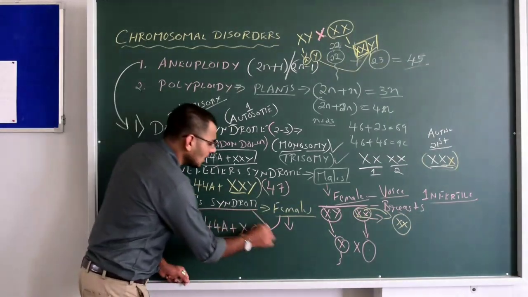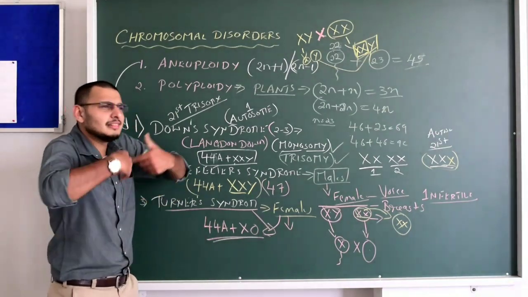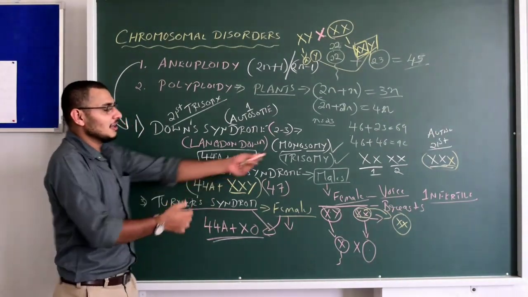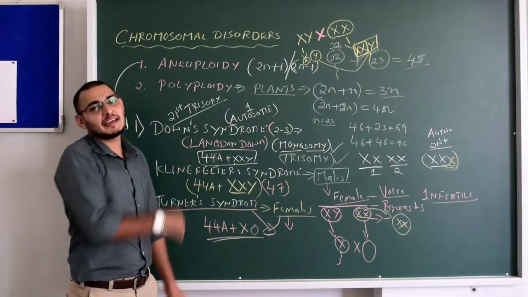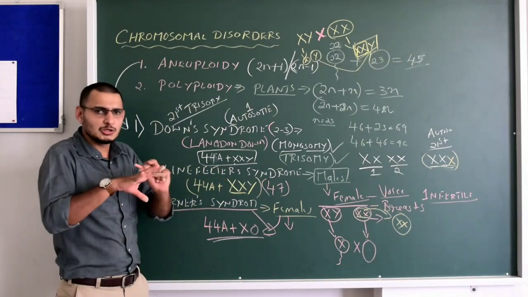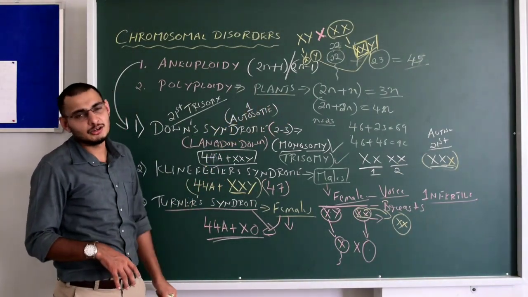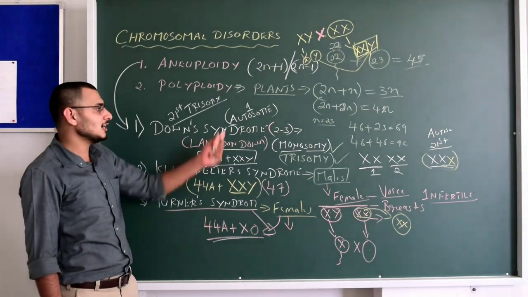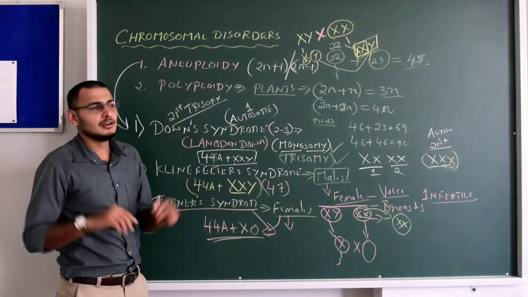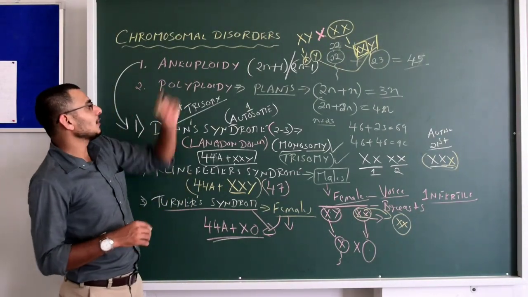That means they are females, but they fail to express the female characters. In this case, males with female character. In this case, it could be male or female with everything normal, but unfortunately one chromosome is added to the 21st homologous pair, that is an autosome, the 21st trisomy. Down syndrome, they are very short and certain morphological abnormalities will be there. So this is all about aneuploidy.